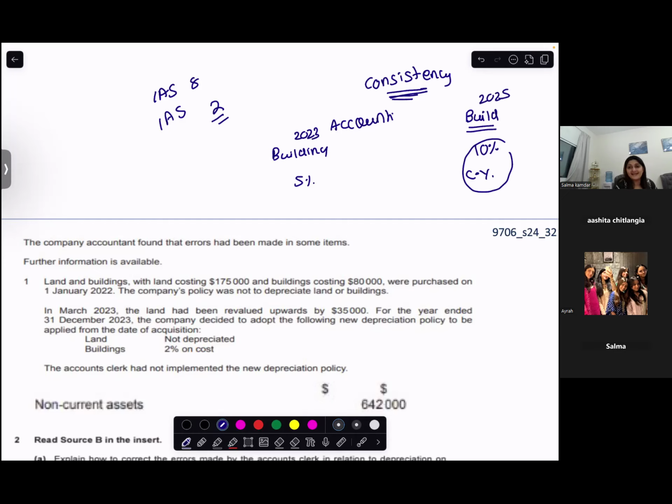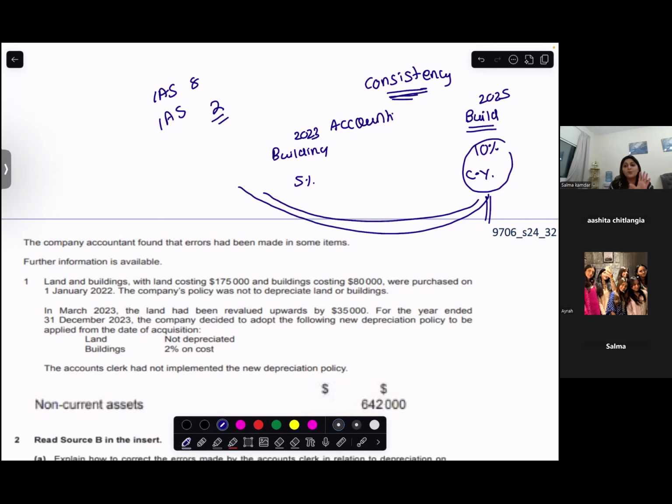I want to depreciate it at 10%. So they say that if you want to do such changes, you have to do from retrospective effect. That means start depreciating it at 10% right from 2023 to 2025, such that you've never changed.